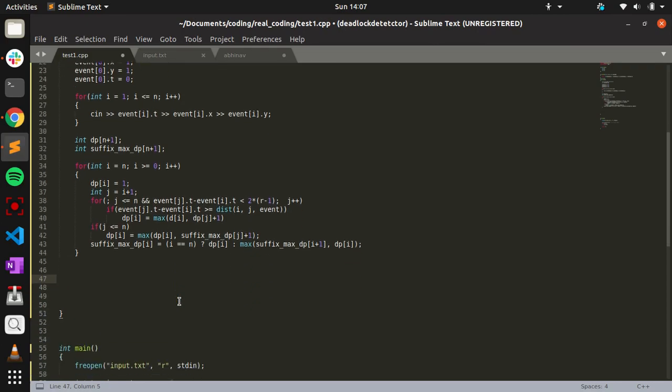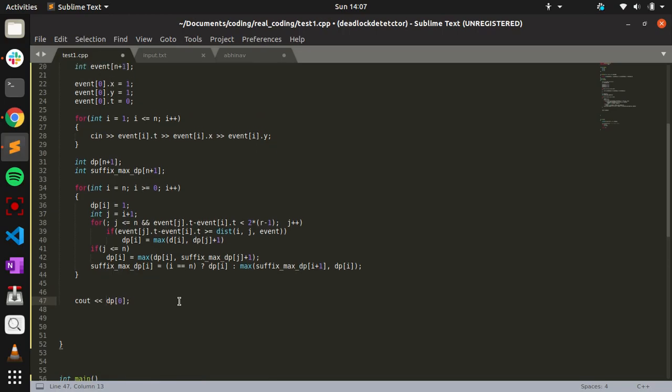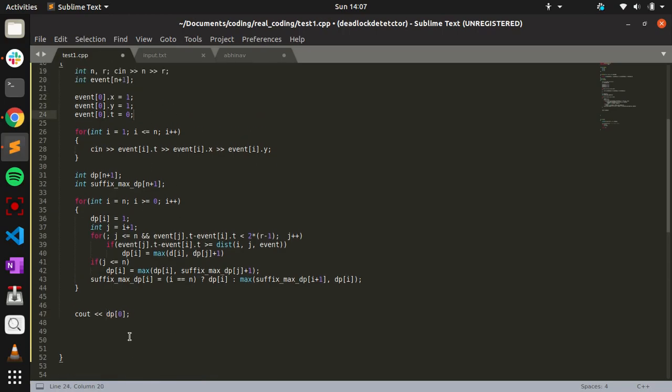Yes. So at the end, what's the answer? At the end, dp0 is the answer. Because initially you are at the point 1, 1, and the time is 0. So what's the answer?